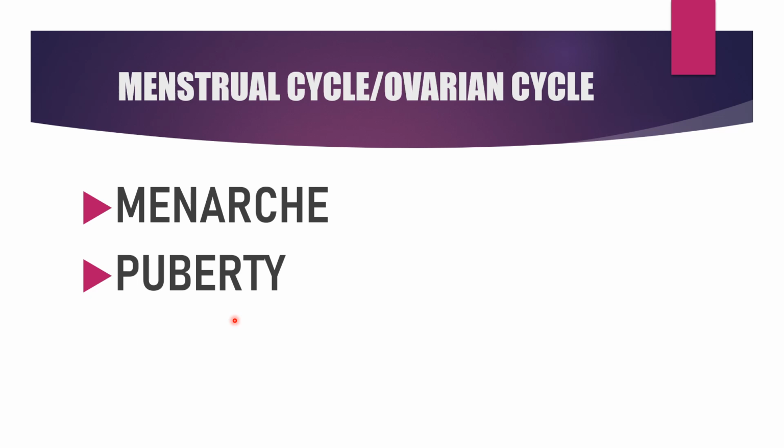There's one more term used in the menstrual cycle, which is menopause. It is the ceasing of the menstrual cycle, that is, the end of the childbearing period. It is usually in the age group of 45 to 50 years.